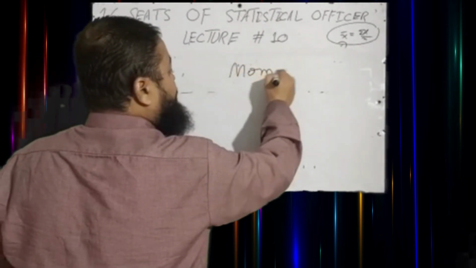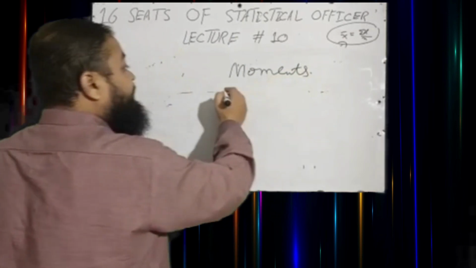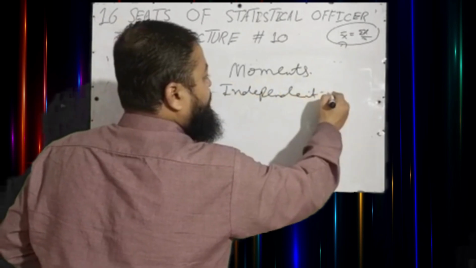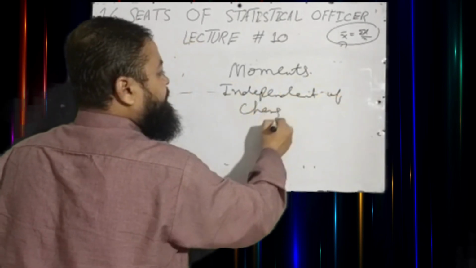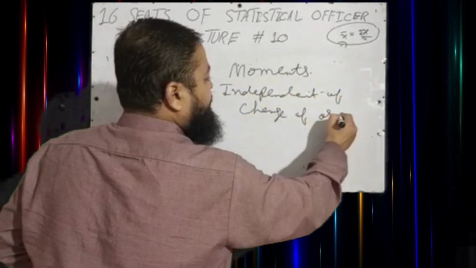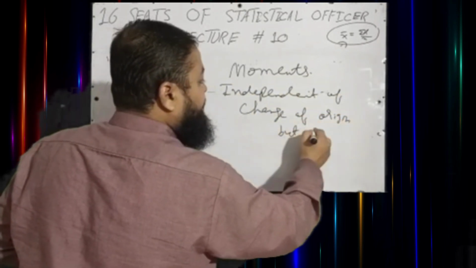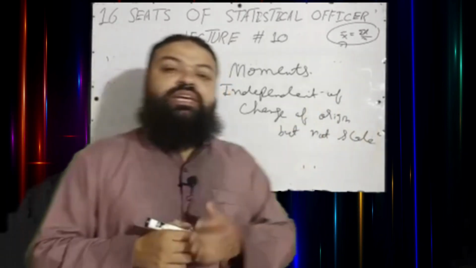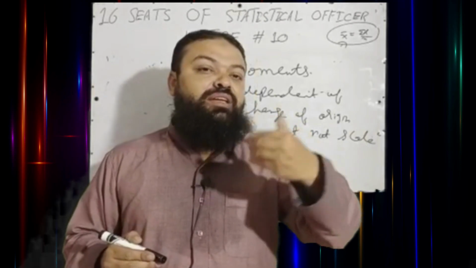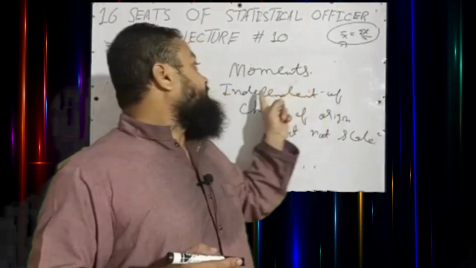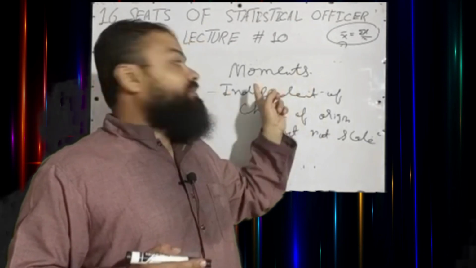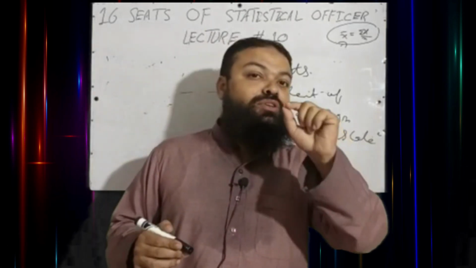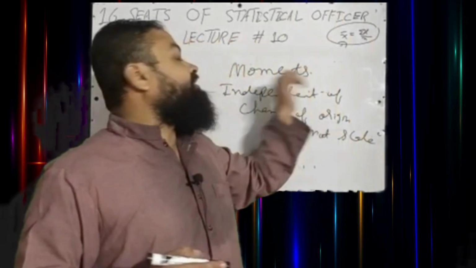Moments, a very important topic of measures of dispersion. They are independent of change of origin but not scale. If you plus or minus any value in all the values of a data set, then moments will not be changed. Moments are independent of change of origin but not scale. If you multiply or divide a constant from all the values of x, then moments will be changed.